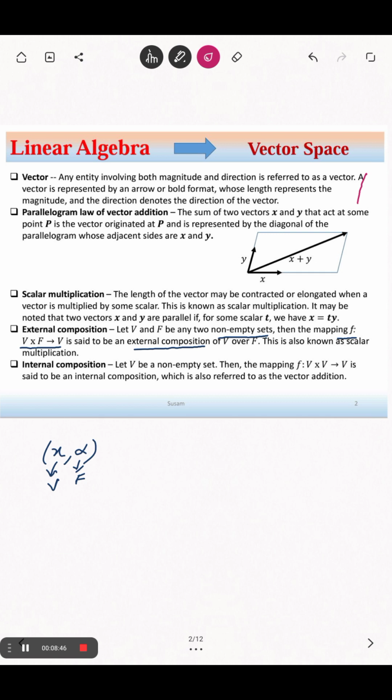This is the mapping from V cross V to V, where the elements in the domain are like x, y, both in V. This is also referred to as vector addition.